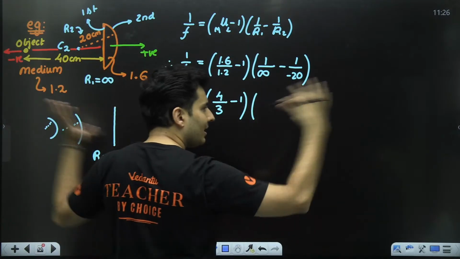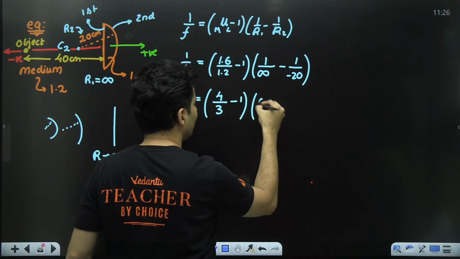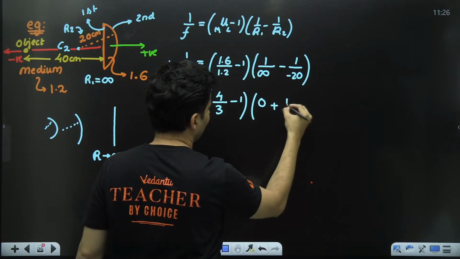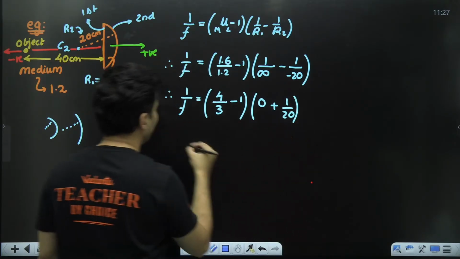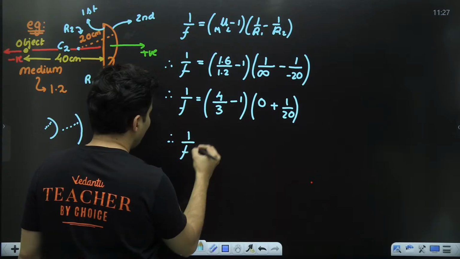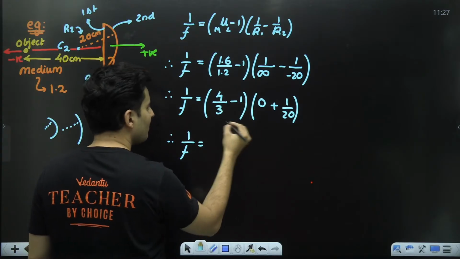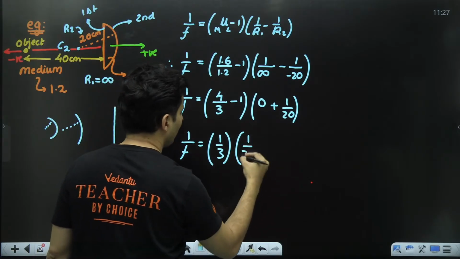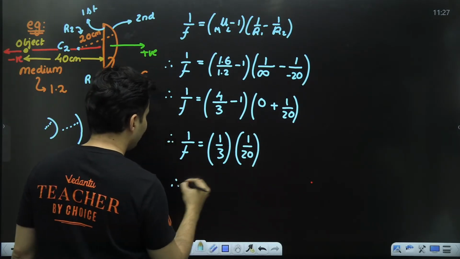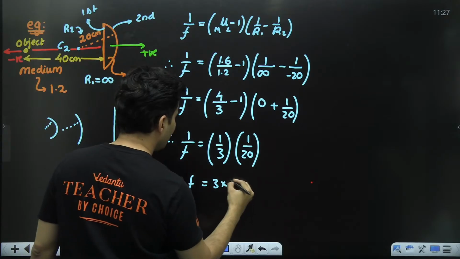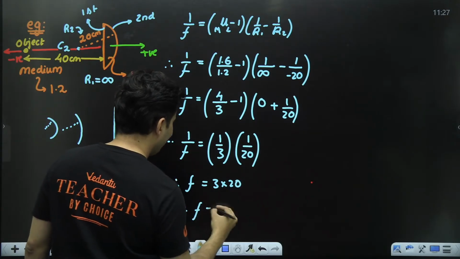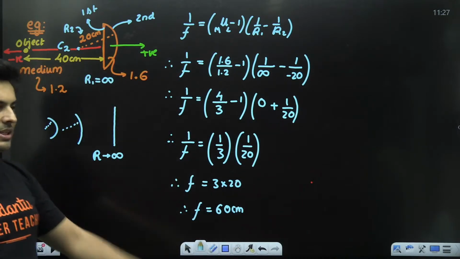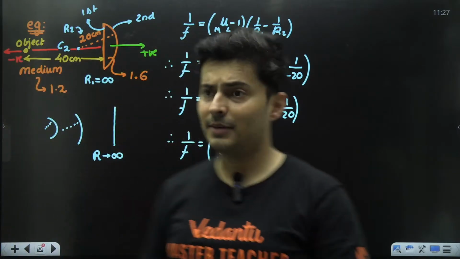So 1 by infinity tends towards 0, so you can put 0 over here. Minus minus becomes plus, so plus 1 by 20. So 1 by f is equal to 4 by 3 minus 1, which is 1 by 3, and this will become 1 by 20. Therefore f will become 3 multiplied by 20, or f will just become 60 centimeters. The focal length comes out to be 60 centimeters.